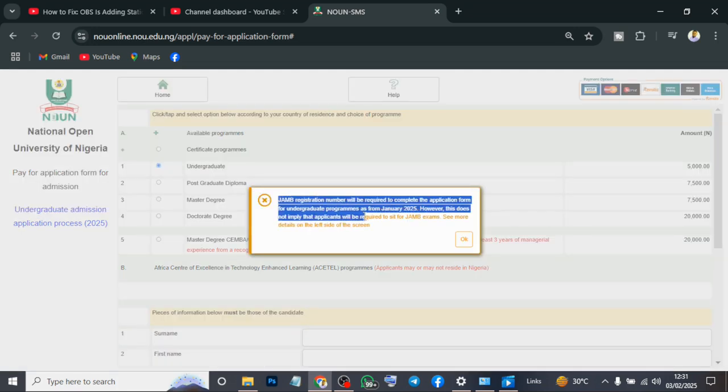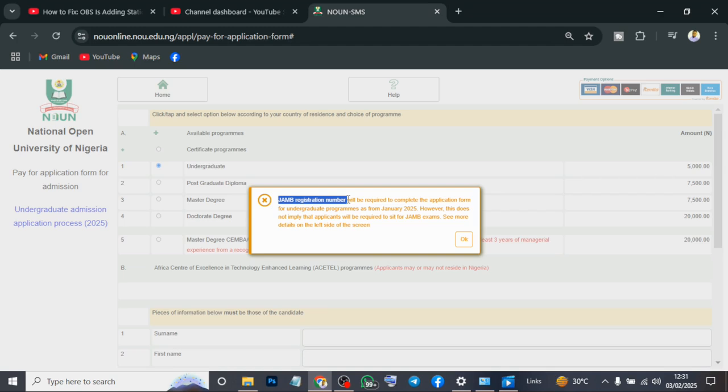What this prompt is saying means that you have to get your JAMB registration number. Normally, you have a cyber cafe in your area. Just run to them and say that you want to get your